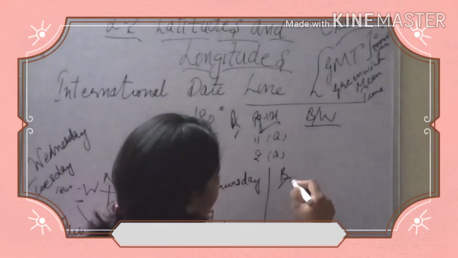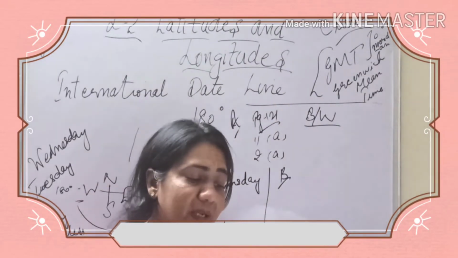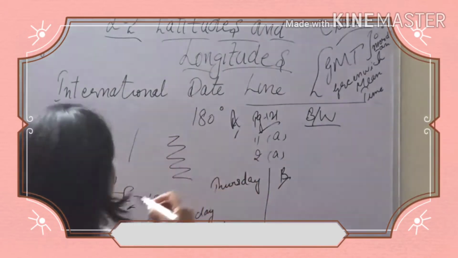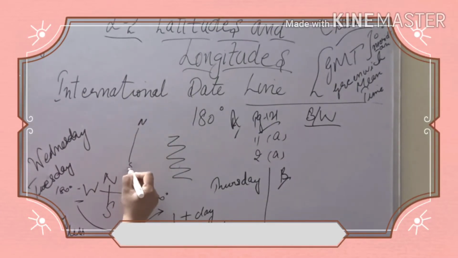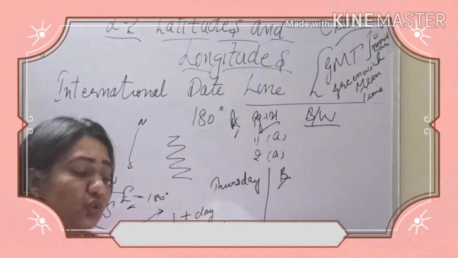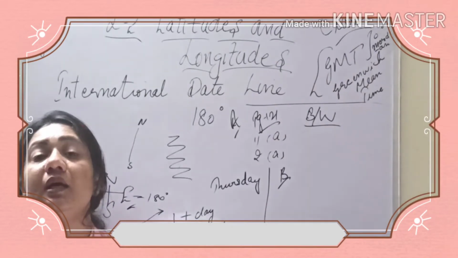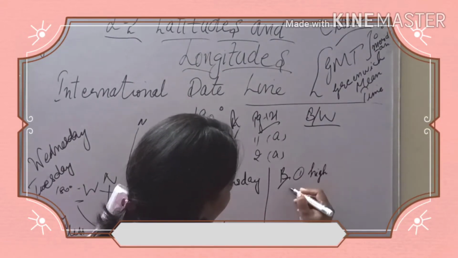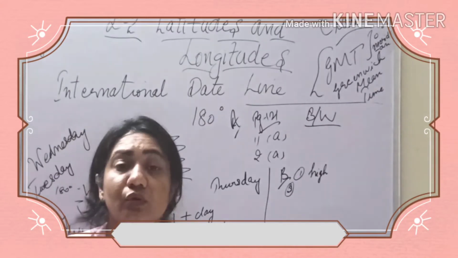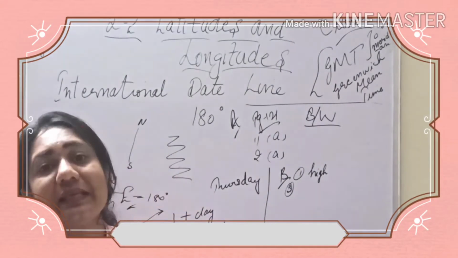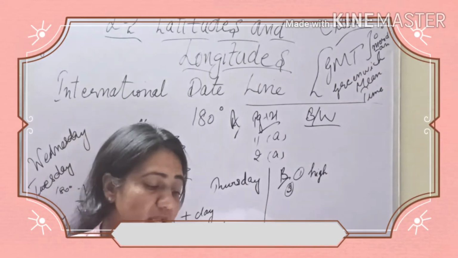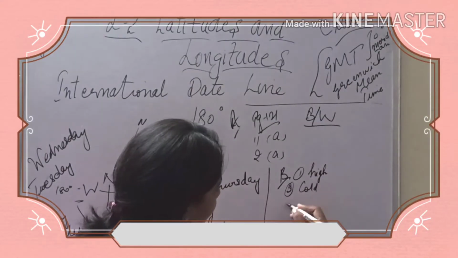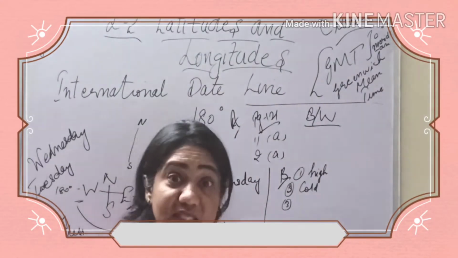Okay. Coming to B part, that is your fill in the blanks now. Let us see. The places near the poles are said to be dash latitudes. Near the poles, that day also we have discussed. Supposing this is North Pole and this is South Pole. So the places near the poles are said to be in the dash latitudes. It is always high latitudes, and it is very, very cold over there due to frigid zone over there because of the slanting rays of the sun. Okay. The places at the poles remain dash throughout the year. What type of climate is there? Yes, it is very, very cold, frigid zone.